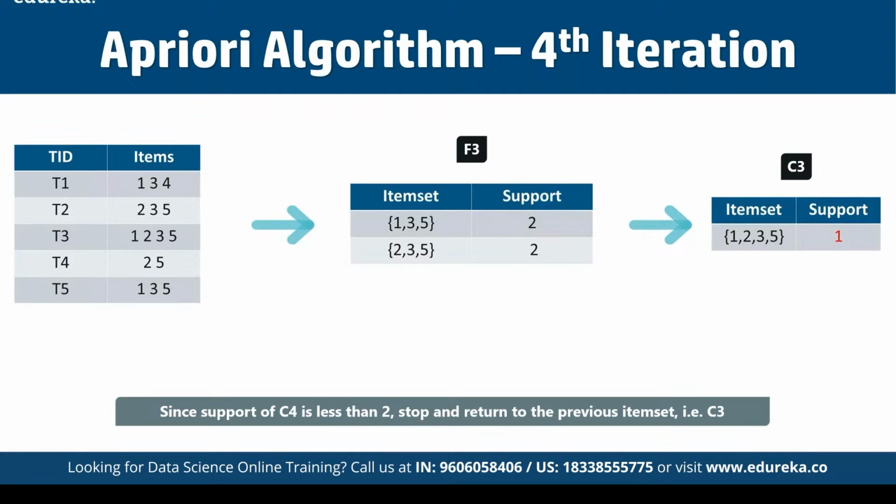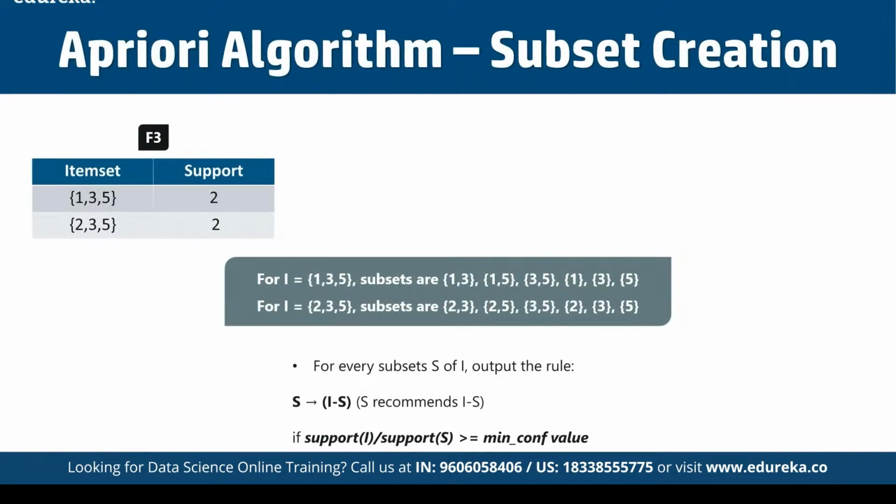So with F3, we get the following item sets. That means for one, we have 1, 3, 5, and its subsets are 1, 3, 1, 5, 3, 5, and 1, 3, 5. Whereas for the other item set we have 2, 3, 5, and its subsets are 2, 3, 3, 5, 2, 5, and 2, 3, 5, right? And for every subset of I, we have to define the output rule.